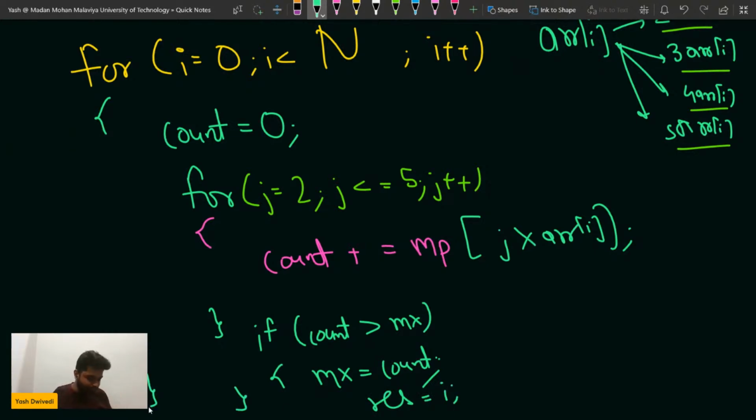Is this part clear to everyone? Please write clear in the chat. Is this part clear to everyone? Please write yes.